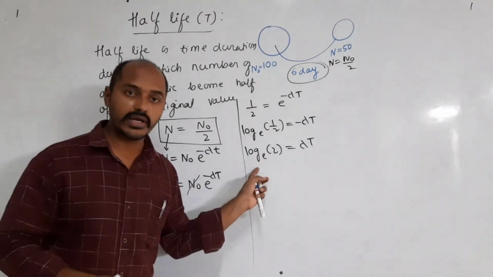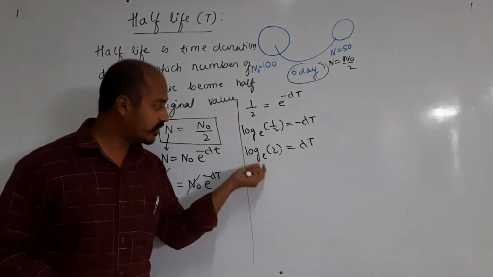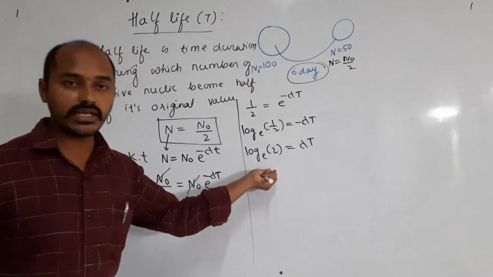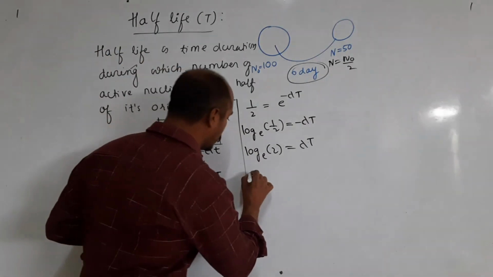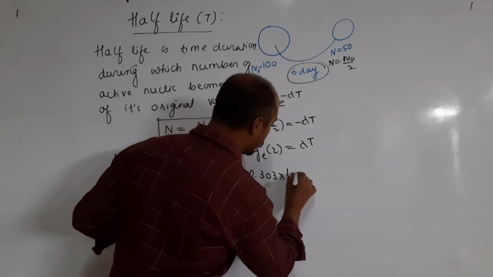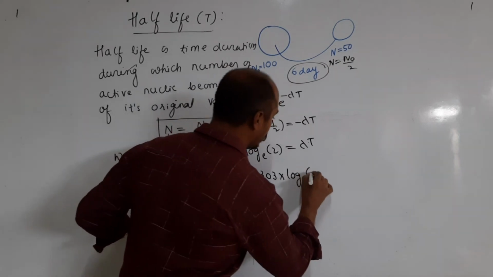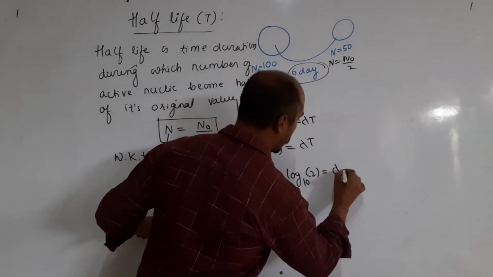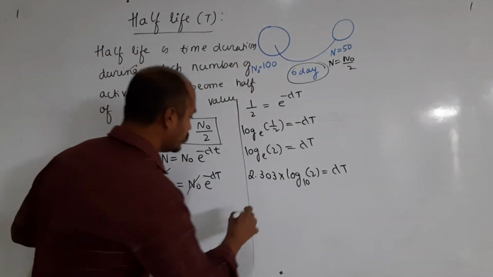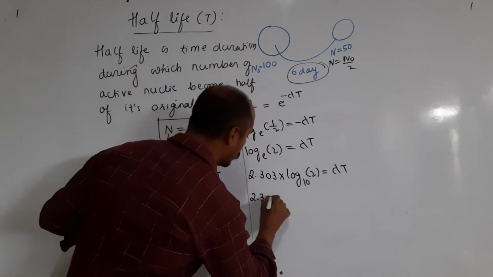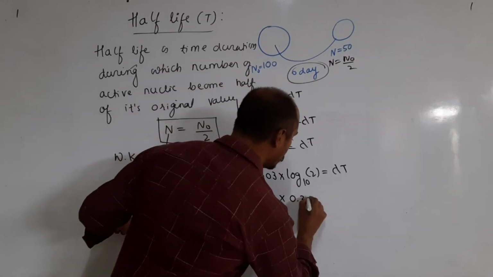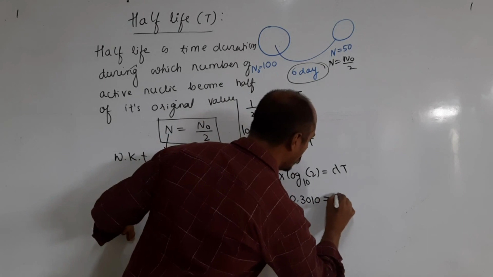In our logarithm book there is the value of log to the base e and log to the base 10. To convert the base e, what I have to multiply is 2.303 multiplied by log 10 of 2 is equal to lambda t. Now what is the value of log 2? 2.303 multiplied by log 2, the value is 0.3010, is equal to lambda t.